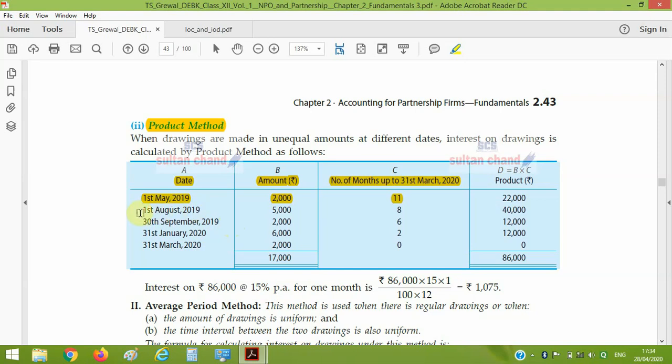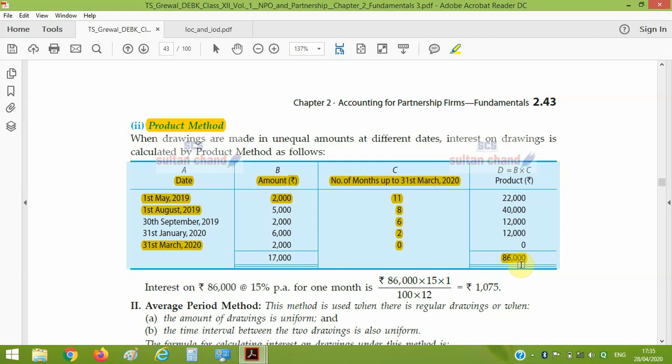From the next date, 1st August 2019, the months will be 8, onward 6, 2, and one drawing is made on 31st March 2020, and there is no gap, so the time period will be 0. Now multiply the amount with the time period. You will get this column, and the total is known as this.